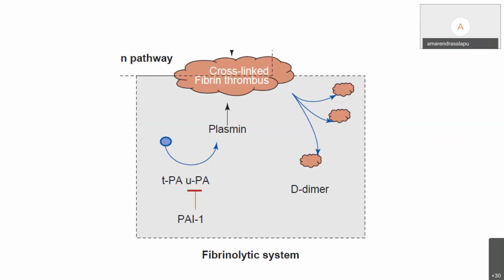So, as you saw, plasmin breaks down these cross-linked fibrin polymers, and urokinase-like plasminogen activator converts plasminogen to plasmin. There is also plasminogen activator inhibitor, which is also found in the body.